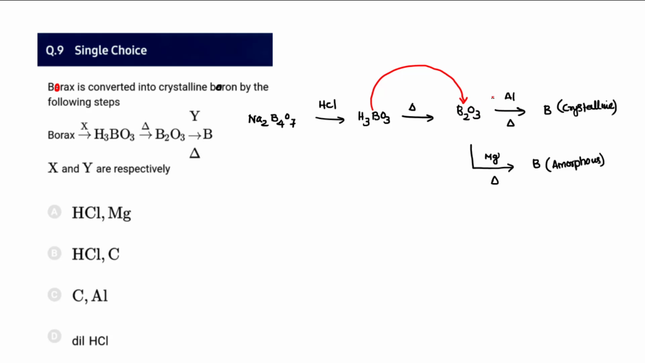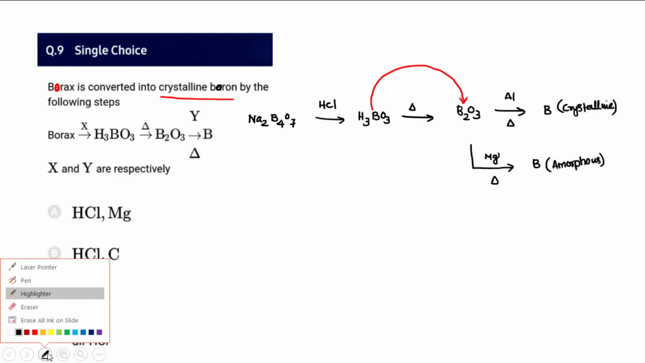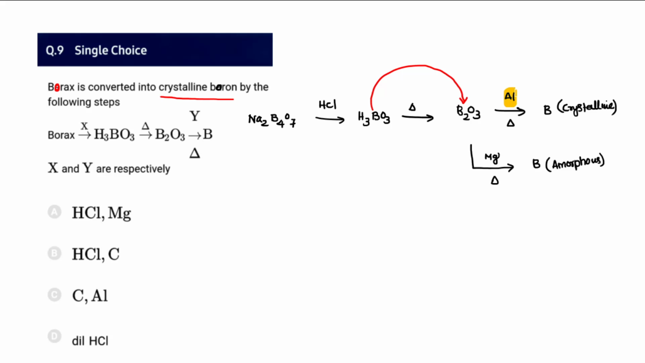From B2O3 we are doing a reduction process. When we use aluminium, we are going to get crystalline boron. When we use magnesium, amorphous boron is going to be obtained. But what they have asked here is crystalline boron, so it is obtained from aluminium. Therefore the option that exactly matches here, I will suggest, is dilute HCl. So the 9th one takes option D.